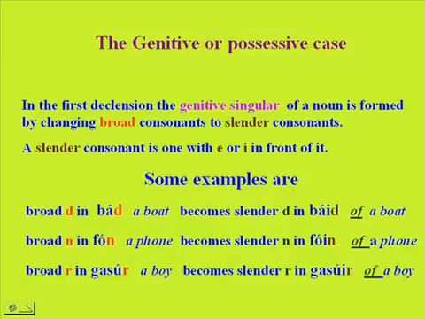In the first declension, the genitive singular of a noun is formed by changing broad consonants to slender consonants. A slender consonant is one with E or I in front of it. For example, broad D in bád, a boat, becomes slender D in báid, of a boat. Broad N in fón, a phone, becomes slender N in fóin, of a phone. And broad R in gasúr becomes slender R in gasúir, of a boy.